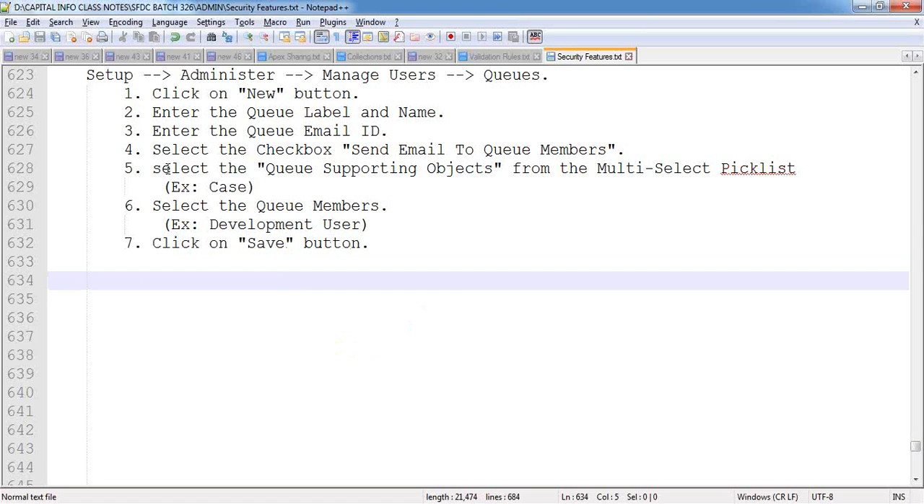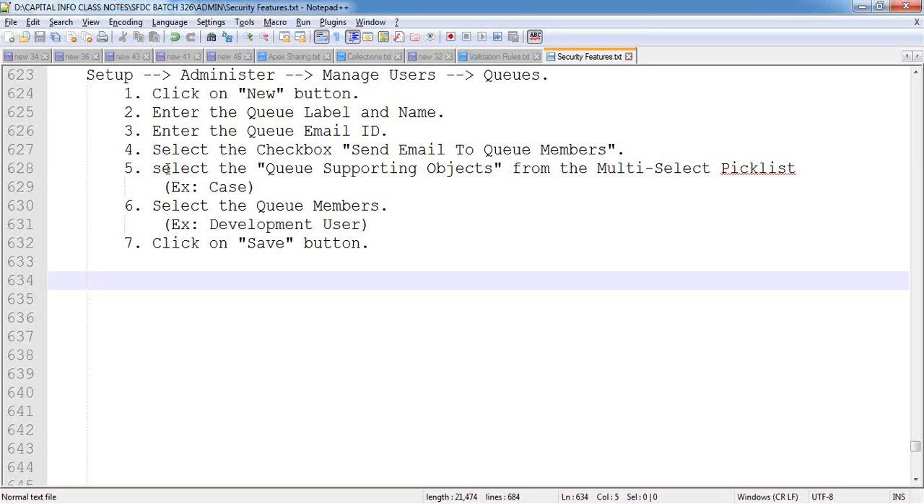Automatically, a queue will be created. Then where will this queue's information reside? All the queue's information resides in which object? The group object, right? We have already discussed this in the previous session. All the public groups information and the queues information are stored in only one object, called the group object.